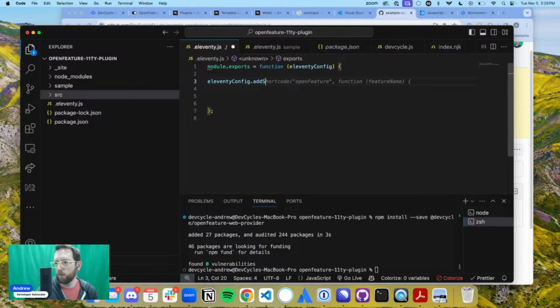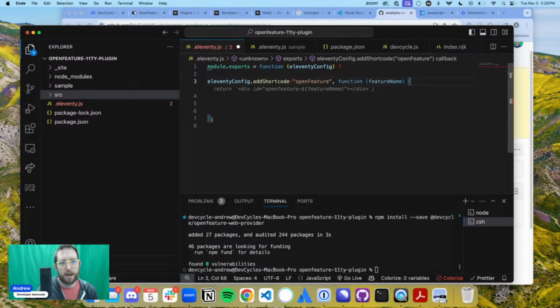OpenFeature. All right, let's see what that returns. We don't need anything inside this function, and we don't need any of this return stuff, so we're going to close that off. But right now, we have created an Eleventy OpenFeature shortcode.